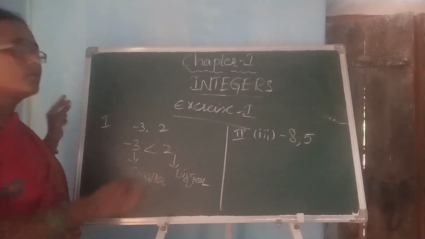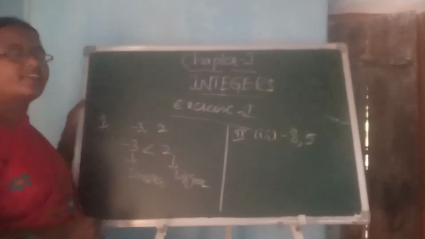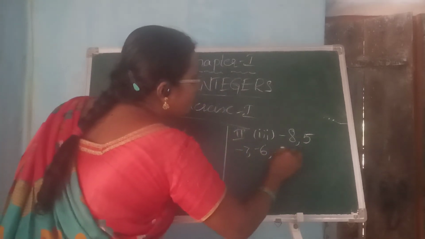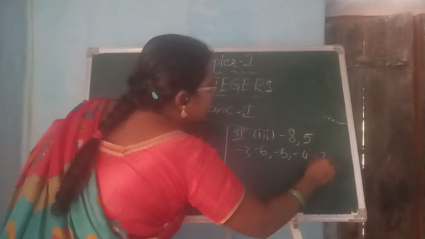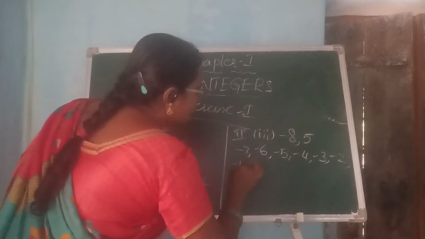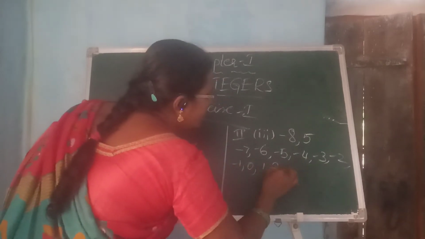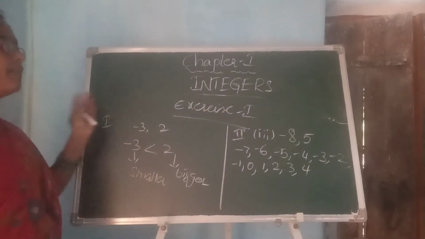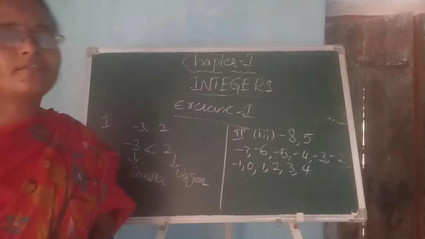So the values between -8 and 5 are -7, -6, -5, -4, -3, -2, -1, 0, 1, 2, 3, 4. So these are the values between -8 and 5.